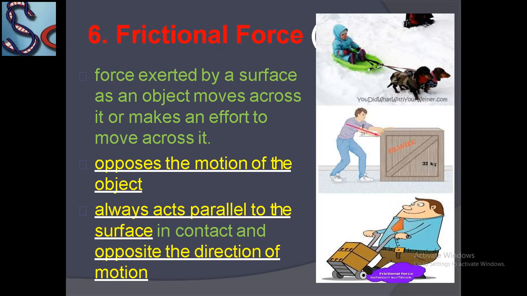If I am pushing the box in the forward direction, then the friction force from the surface is in the backward direction. Same, the dogs are pushing the cart of the child forward, but the friction force from the ice is backward.